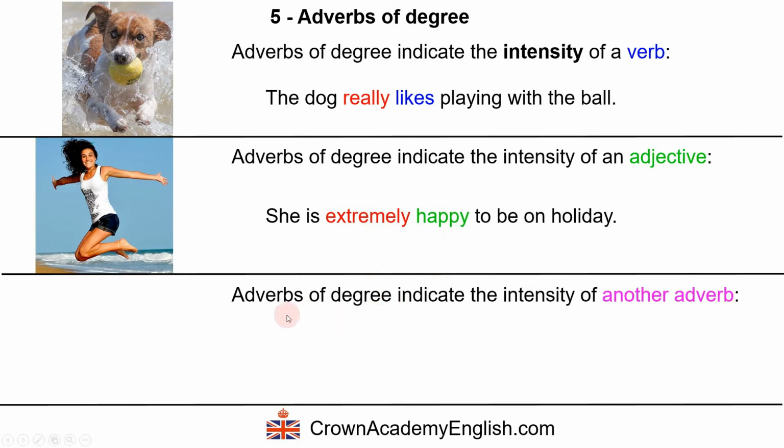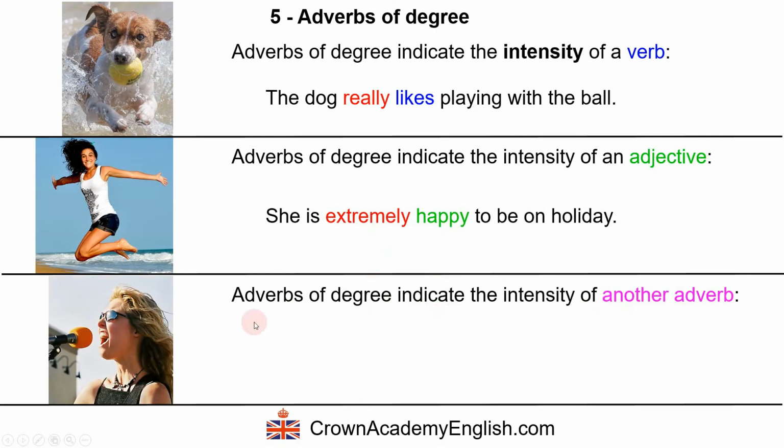And also, adverbs of degree can indicate the intensity of another adverb. Okay, so let's look at this. So Jane sings quite well. So this is the verb, and this is the first adverb. This is the adverb, and this is the other adverb, which is indicating the intensity of this adverb.